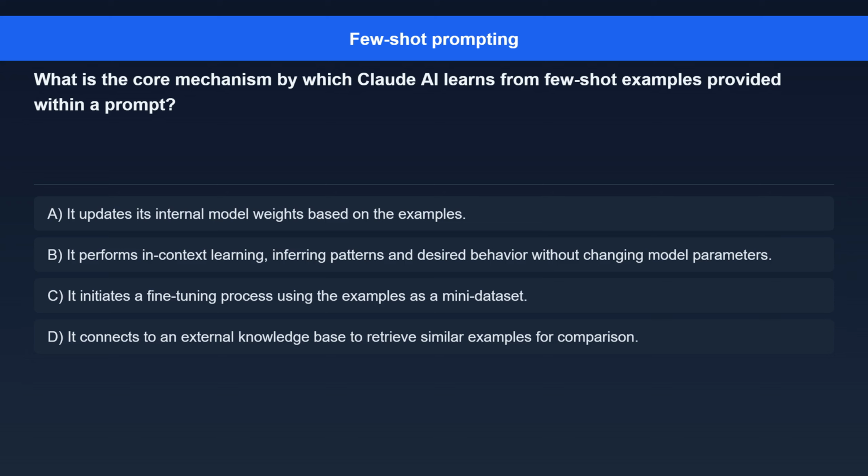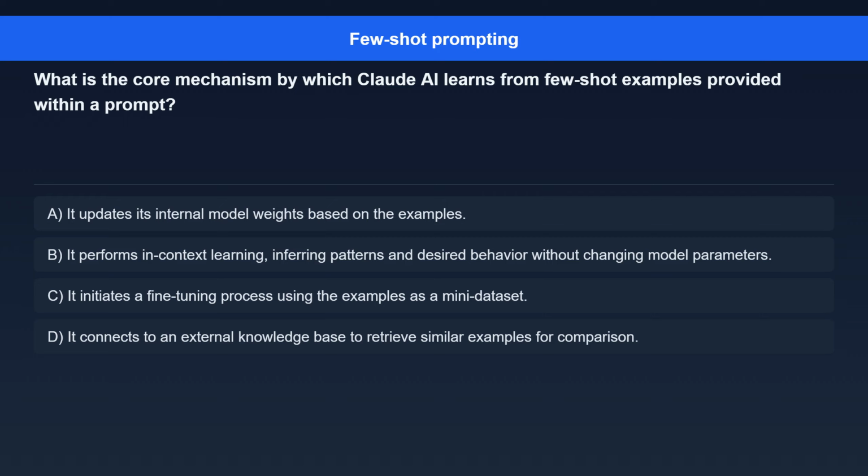Question 4. What is the core mechanism by which Claude AI learns from few-shot examples provided within a prompt? Option A. It updates its internal model weights based on the examples. Option B. It performs in-context learning, inferring patterns and desired behavior without changing model parameters.